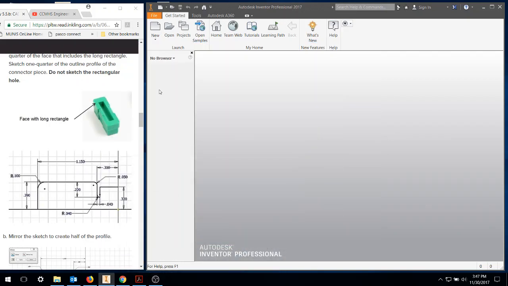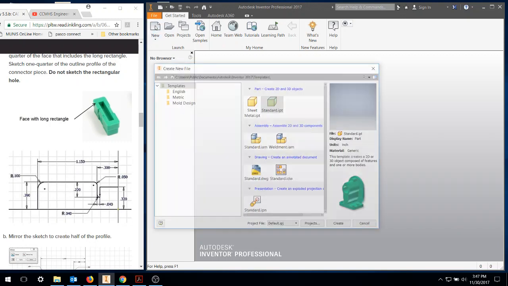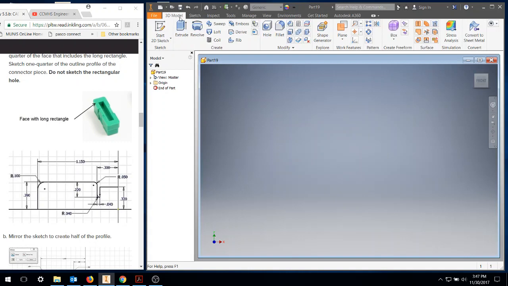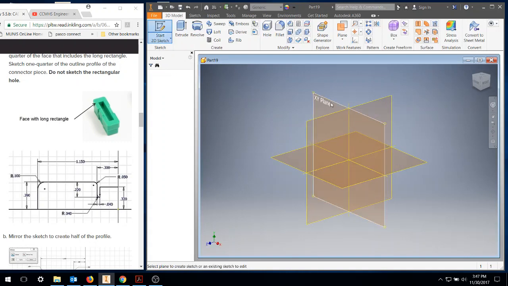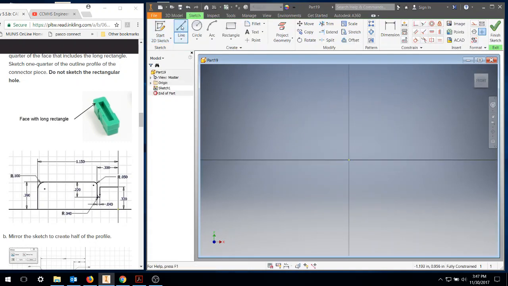Okay, now we're going to do 5.5b, number 3. So we're going to go ahead and create this surface here. New standard IPT create. XYZ plane, XY plane. Going to start drawing.